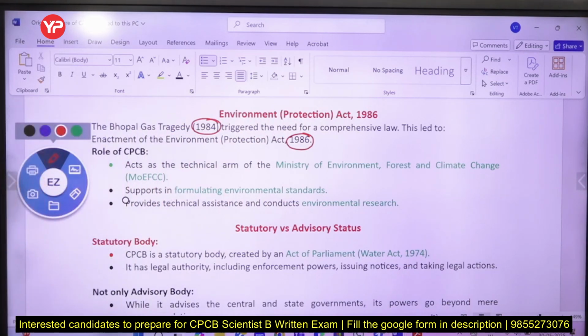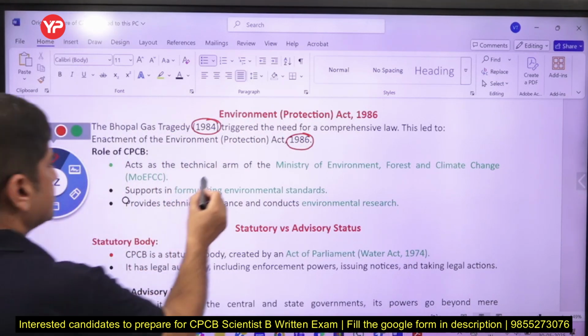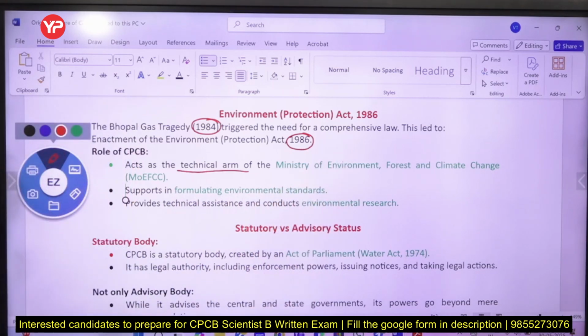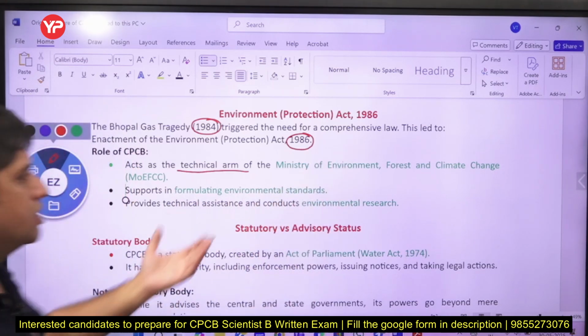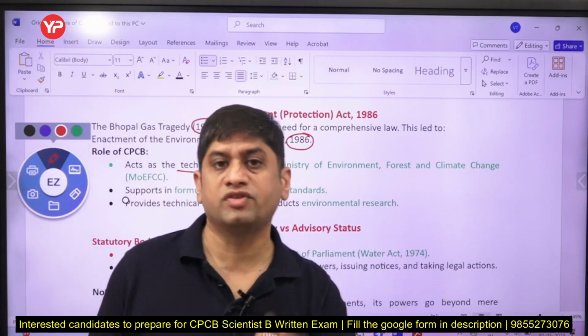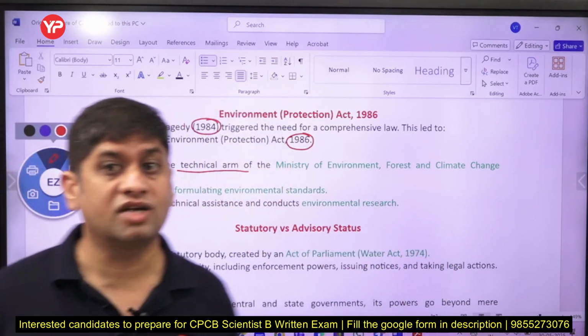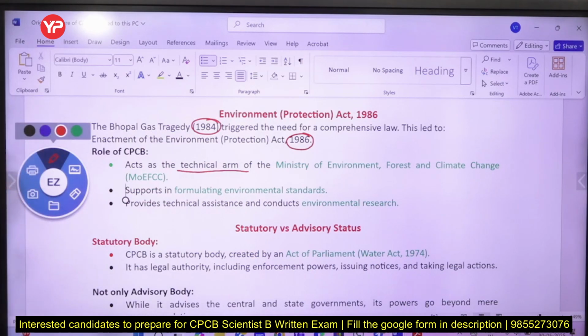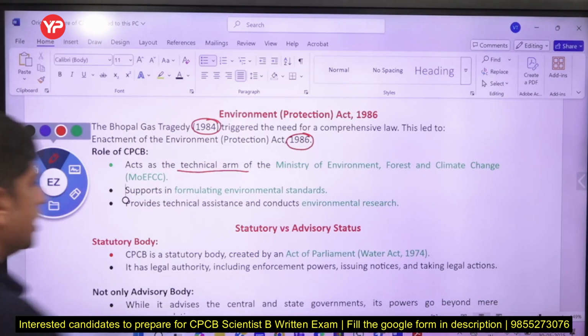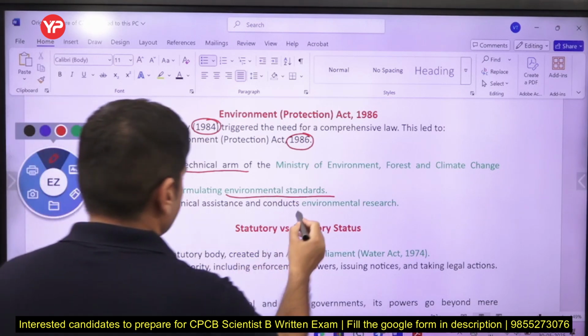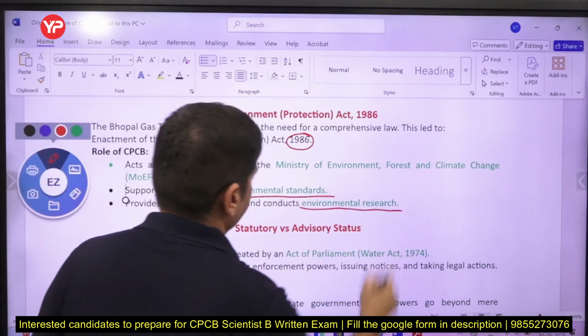So this particular act made CPCB the technical arm of the Ministry of Environment, Forest and Climate Change. ये कई बार question आ जाता है exam में कि CPCB comes under which ministry, and it was made a technical advisor to this ministry under which act, that also you should know. Environment standards: formulate environmental standards, provide technical assistance and conduct environmental research.